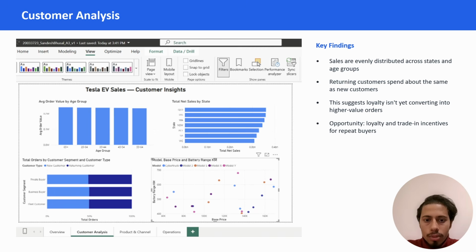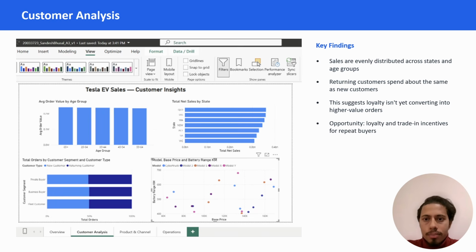It breaks down the total orders by customer segment, split by new versus returning customers. What I found is that returning customers make up roughly the same share and spend roughly the same amount as new customers across every segment.